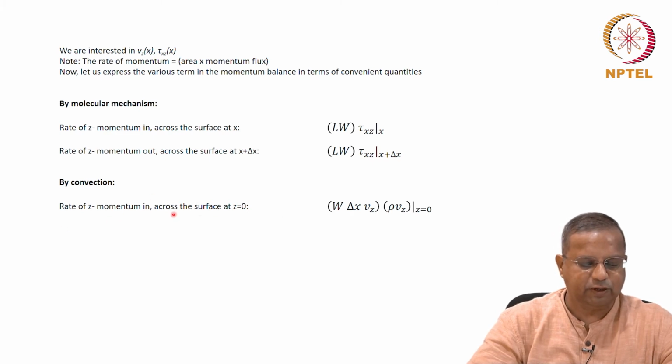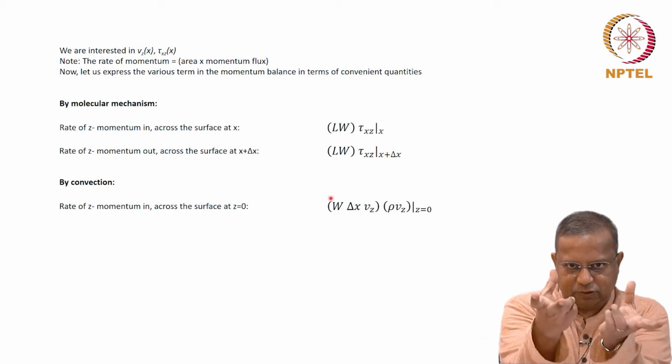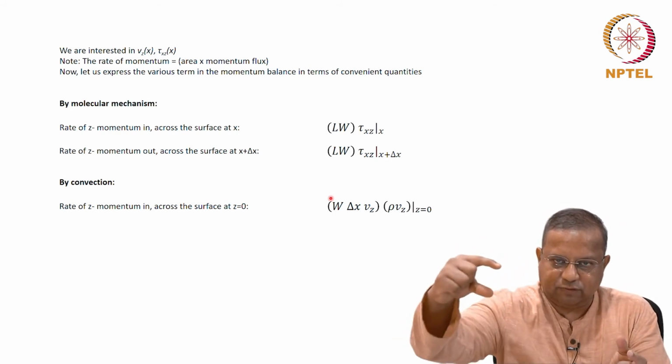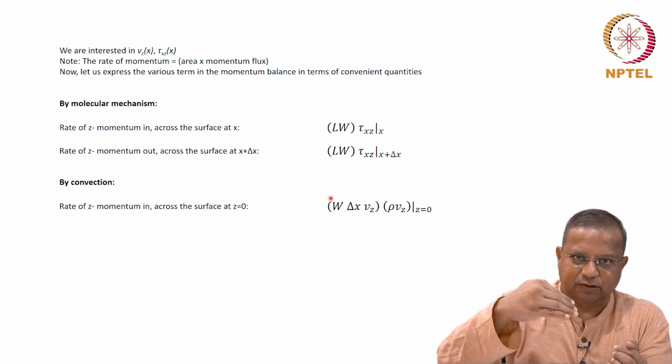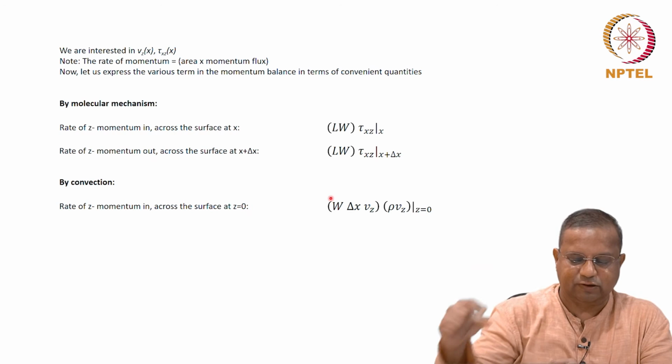The rate of z momentum in across the surface at z equals 0 is, let us write it like this, rho Vx, some momentum you can understand, times another Vx here, and this is the area. So, W times delta x gives you the area of this face through which it is coming in. Fine, that is the relevant face for us now.